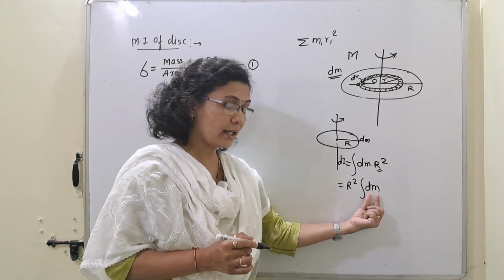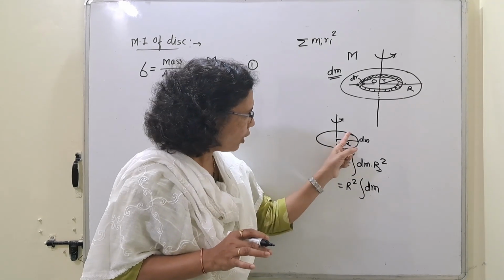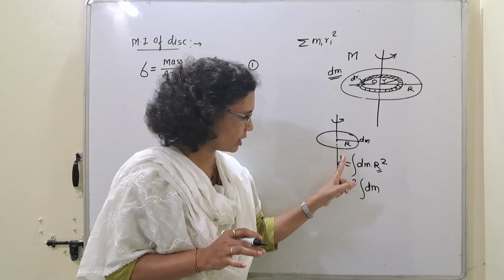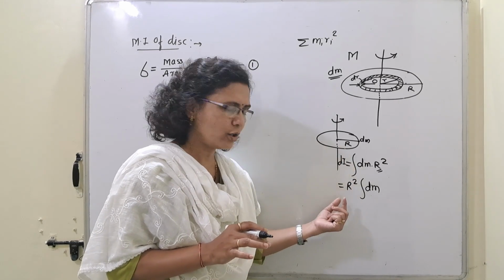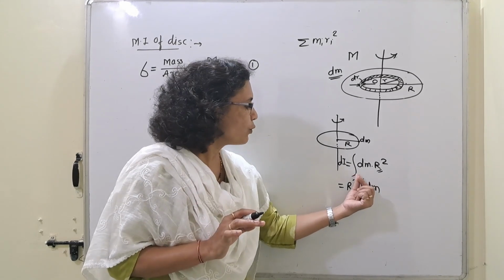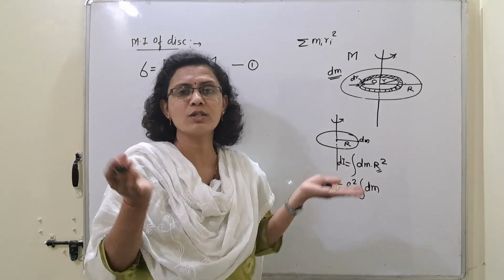It is the integration of the masses dm. All these masses are present at the same distance r from the axis of rotation. Therefore, r square will be outside of that integration. It is not variable, it is constant. Right? Then what will be the integration of dm? That will be the whole mass of the ring.